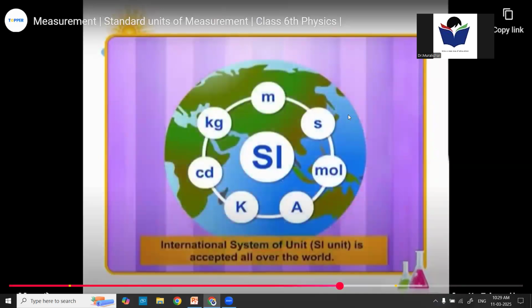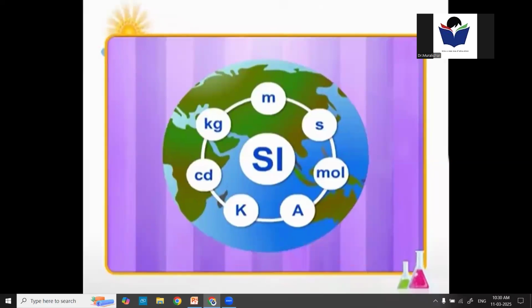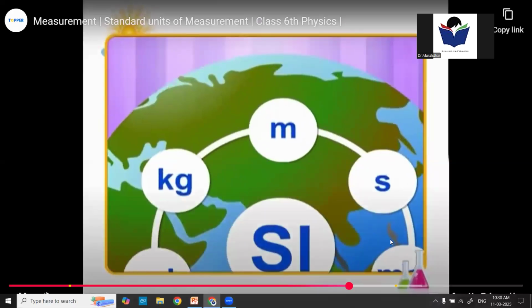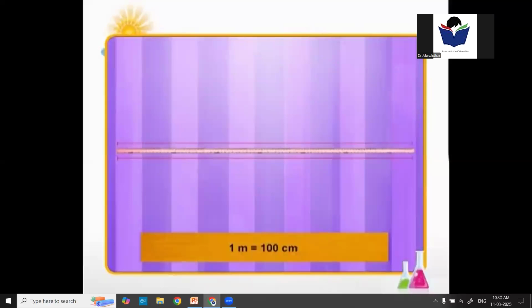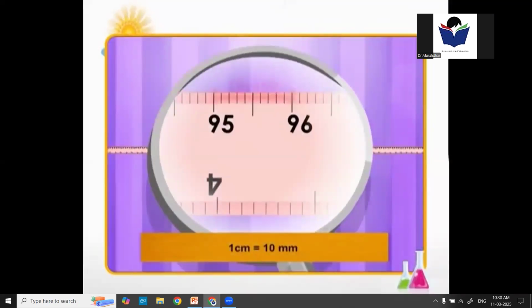The standard system of units now used is known as the International System of Units, that is, SI units. Here, seven fundamental quantities are defined. For example, the SI unit of length is a meter. Each meter is divided into 100 equal divisions called centimeter, and each centimeter has 10 equal divisions called millimeter.